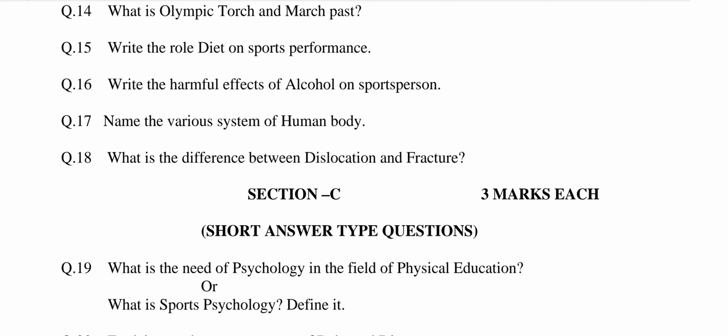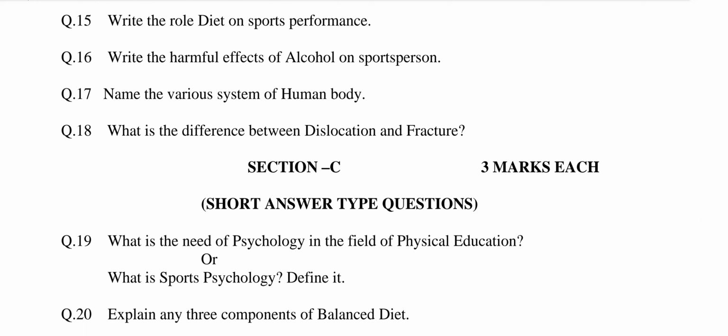Question number 15. Write the role of diet on sports performance. This question is related to chapter number 9, diet and its importance in physical education. The answer may be: diet plays an important role in sports performance as there are a lot of activities in games and sports. Thus, individuals require specific diet to improve performance. It helps in the attainment of proper growth and development. Everyone follows a balanced diet for proper growth and development.